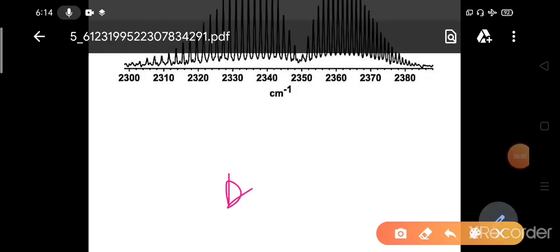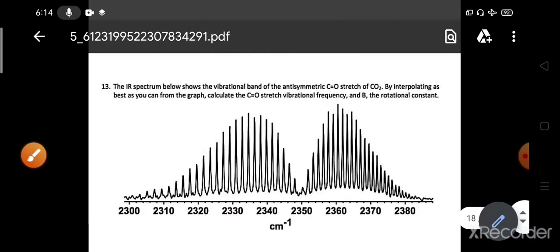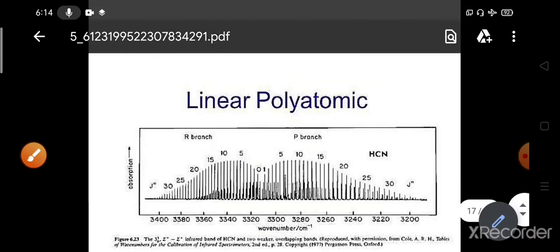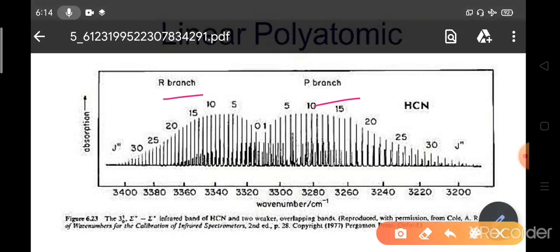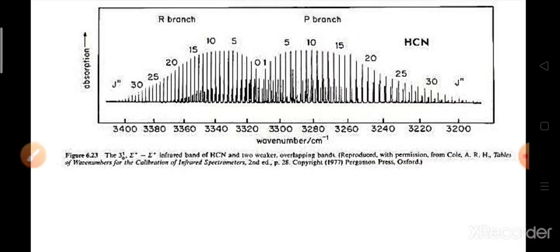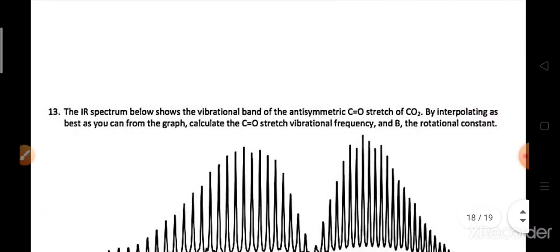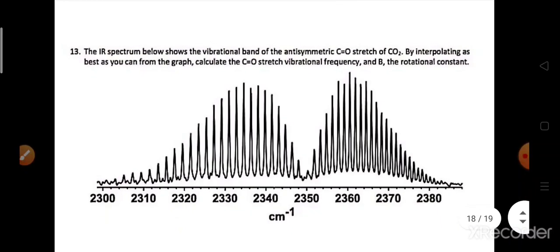When delta j equals minus 1, we call it the P branch. When delta j is plus 1, we call it the R branch. Look here at this P branch and R branch. These are happening due to the transitions between rotational energy levels inside a vibrational level. That's why we call it a band, not a single line. I think you now understand the physical picture of vibrational spectroscopy.